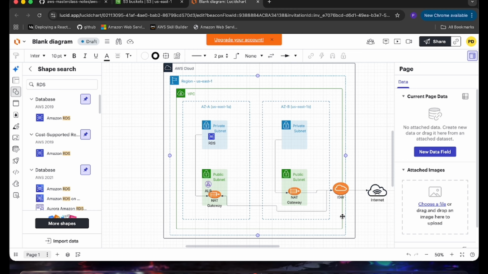So overall we have a VPC, then we have multiple availability zones, then we have public and private subnets for separation, and then we have a NAT gateway for private outbound access. Then we have an internet gateway for the internet connectivity into your VPC. Then we create the route table. Now we create the route table. So if you look at the diagram, you might be wondering where exactly is the route table. I don't see it. NAT gateway is there, internet gateway is there, but route table is not a physical resource. It's a logical component that is attached to a subnet.